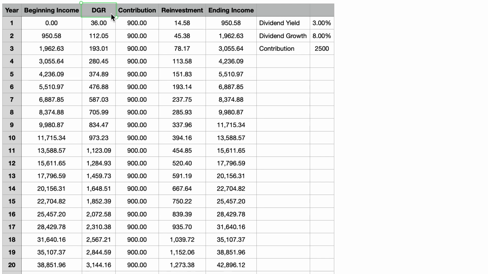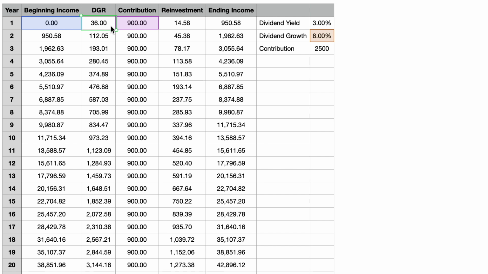Okay, so let's compute the dividend income for year number 1 in our portfolio. If we contribute $2,500 each month for a total of $30,000 during the year, this will generate $900 of future annual dividend income at a starting dividend yield of 3%. Assuming we hit our target 8% dividend increase during the year, our portfolio dividend income will increase by $36.